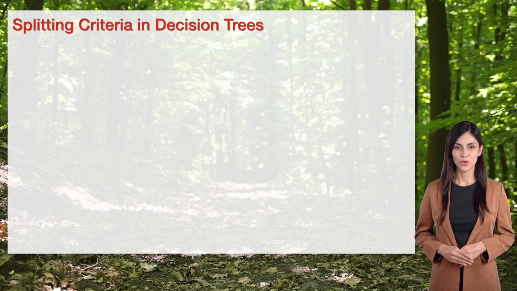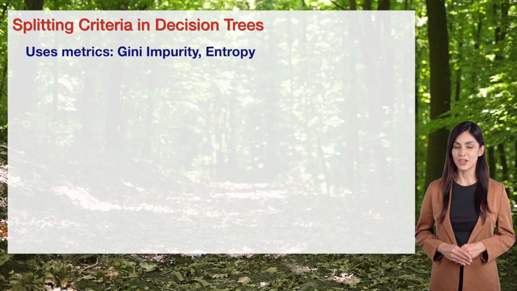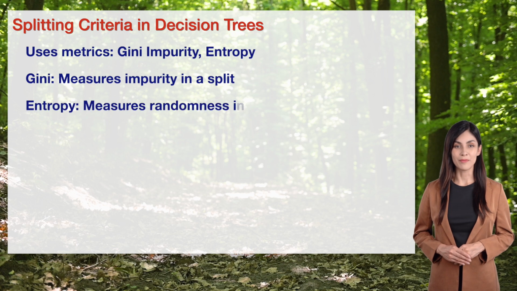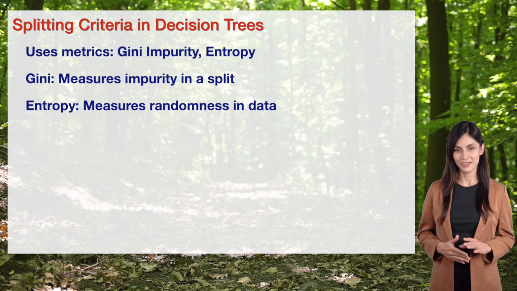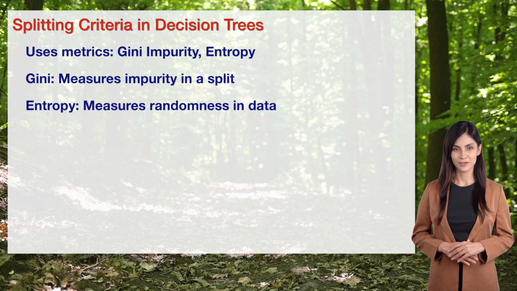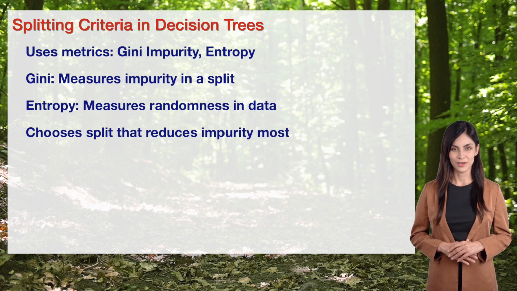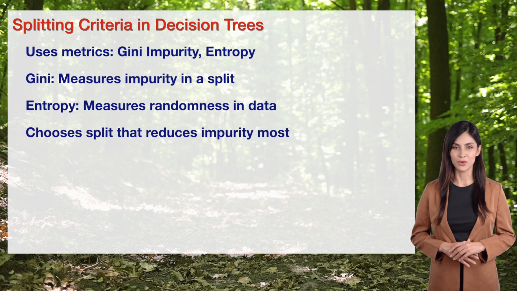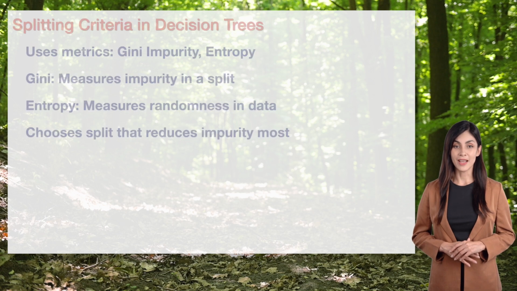Splitting criteria are crucial in decision trees. They use metrics like Gini impurity and entropy to decide where to split the data. Gini impurity measures how mixed the classes are in a split, aiming for purity. Entropy measures the randomness in the data, seeking to reduce uncertainty with each split. The tree chooses the split that reduces impurity the most, creating better separations. This is a key step in tree magic.